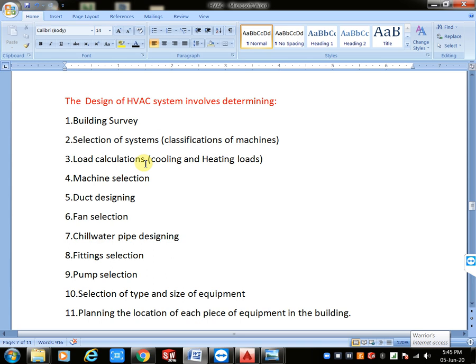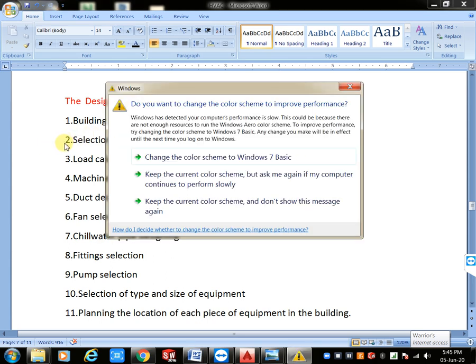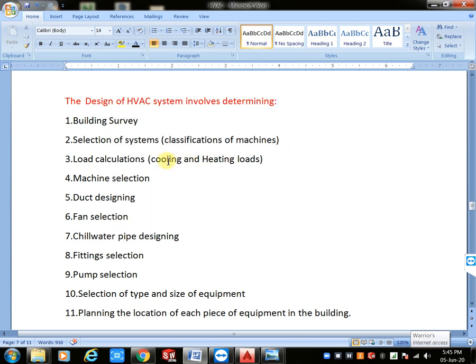Here machine selection means total capacity, how much TR, tons of refrigeration, is coming from the entire building. For the entire building, I got overall 1000 TR or 500 TR. Based on that you want to select your machine capacity also. For each room you want to calculate here the system classification of machines.